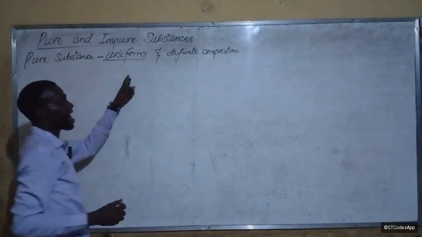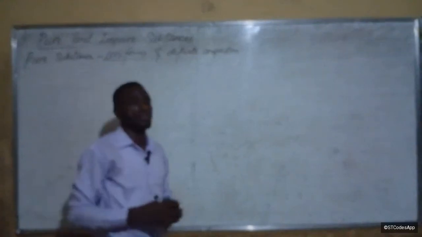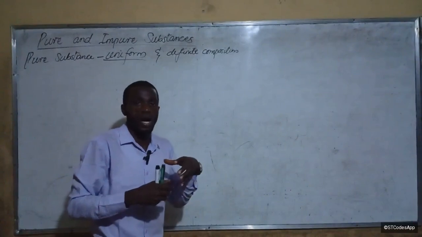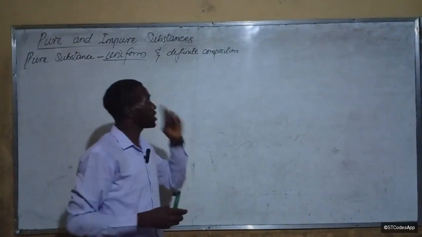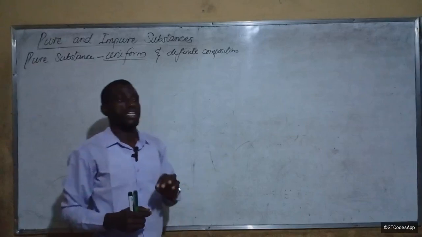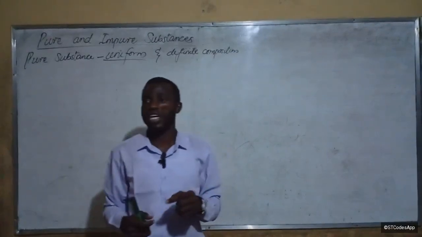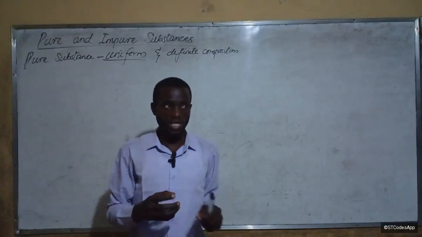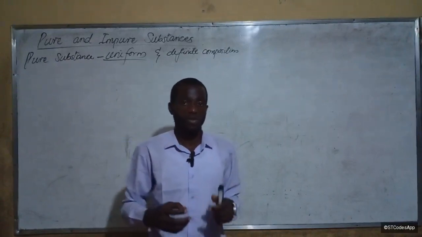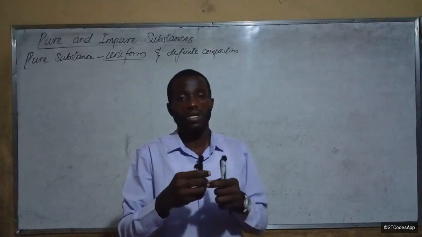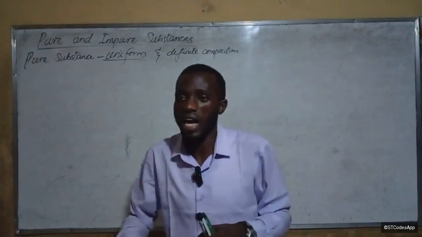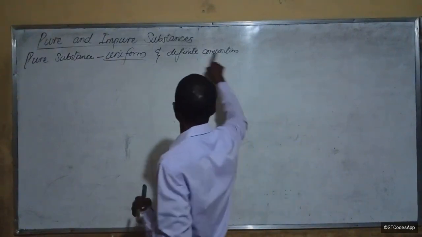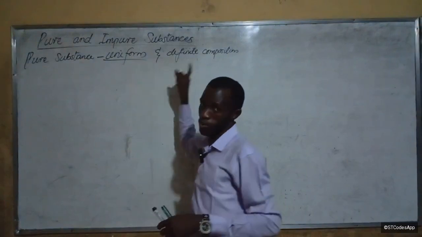Uniform means they have the same kind of molecules, the same kind of particles. Definite composition means that every time you see that substance, you always see it combined in that way, in that exact proportion. That is why we say they have definite composition or uniform composition.